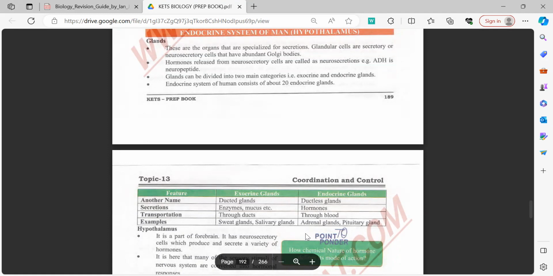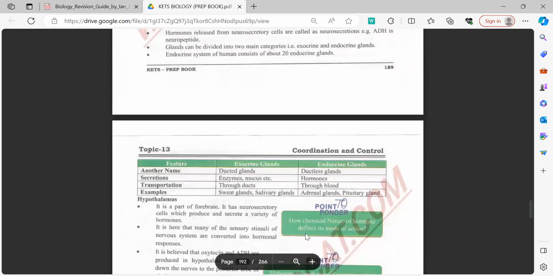Exocrine glands always release into ducts, and they aren't released in the blood. Examples of exocrine glands are the sweat glands and the salivary glands. So naturally, endocrine hormones are released to places which are far away in the body, whereas exocrine secretions are released to places which are close to their site of release.